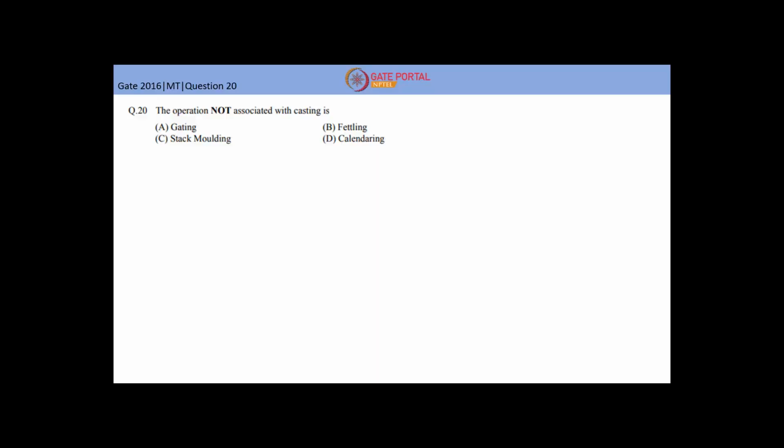This question is asked in GATE Metallurgical Engineering, GATE 2016, question 20, which asks us which operation is not associated with casting. Out of the 4 options, which option is not associated with casting? The 4 options are: first, gating; second, fettling; third, stack molding; and fourth, calendering. In order to answer this question, we should know all the 4 operations. What are the 4 operations?